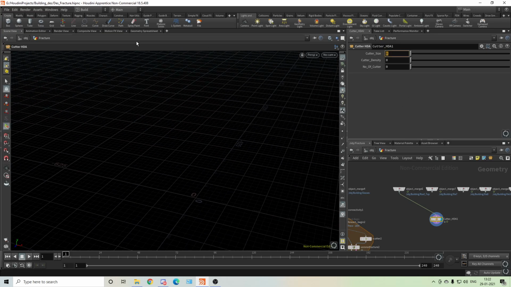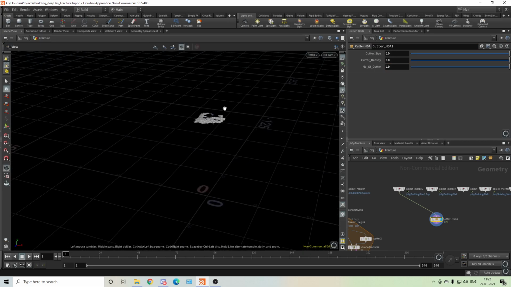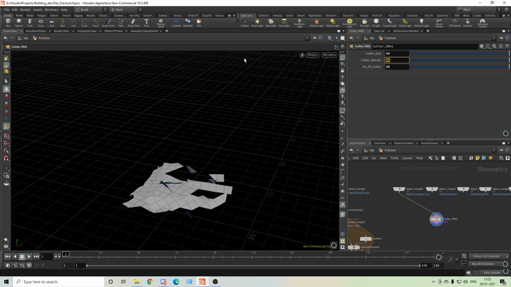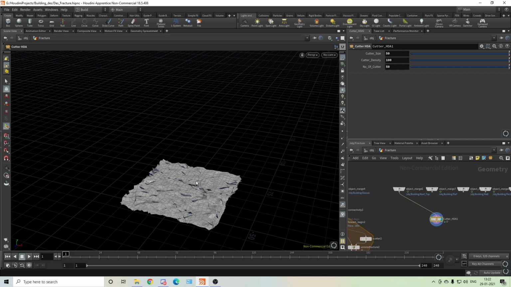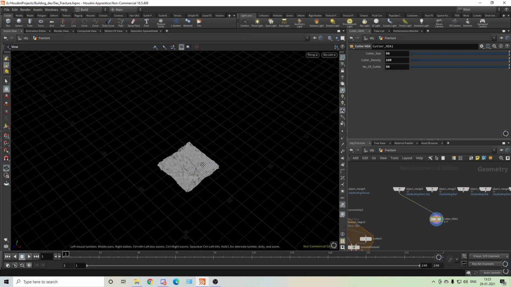Okay, so the size is very small. So we'll go for 10, density 10, number of cutters 10. We have to increase our density to 25 maybe. First try less, or maybe 50, maybe 100, and this will be 50. Number of cutters will be 50. Yeah, so we have something.